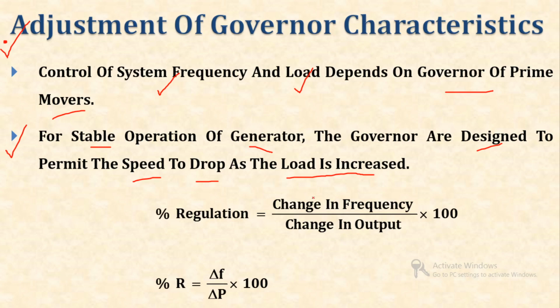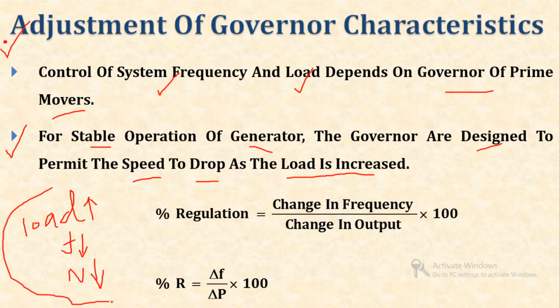If the load increases, then due to that the frequency goes down and the speed also reduces. So, this is the temporary overload condition. Clear? So, governors are designed to permit this speed and frequency drop as the load increases.